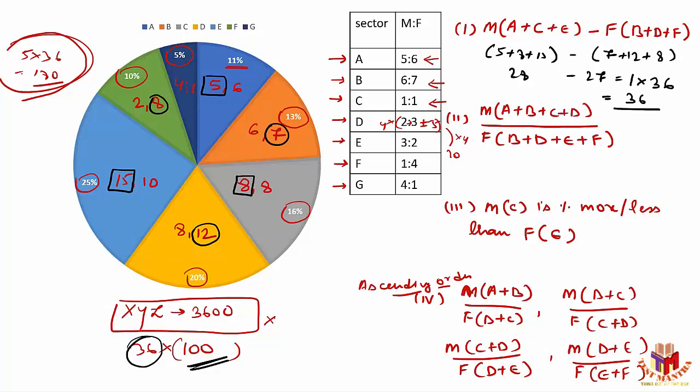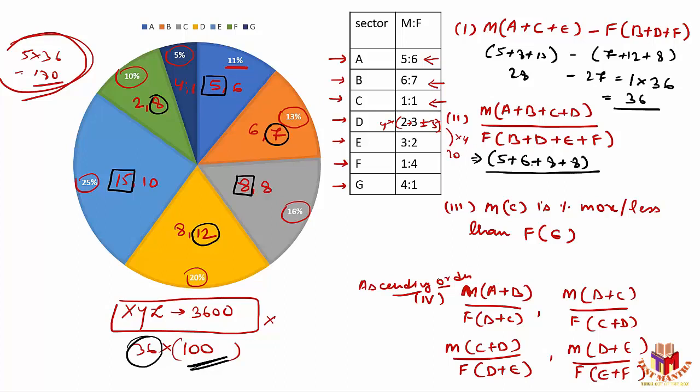Now if you take the next case, number of males in A, B, C, D. So let's mark A, B, C, D. Number of males in A, B, C, D are how much? A has 5 males, B has 6 males, C has 8 males, and D again has 8 males.